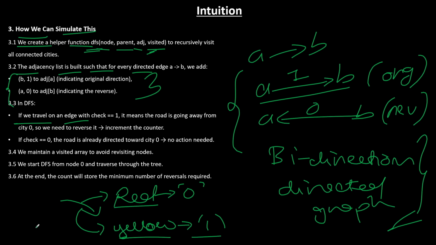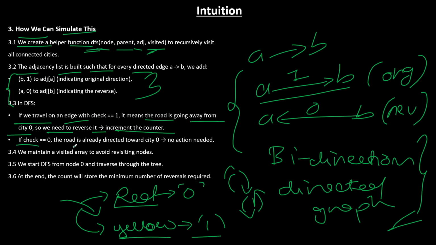If it weighs 1, that means the road is going away from city 0. So we need to reverse it and we just increment the count. And we will, of course, be able to go in more depth because we have already created it in a bidirectional form.